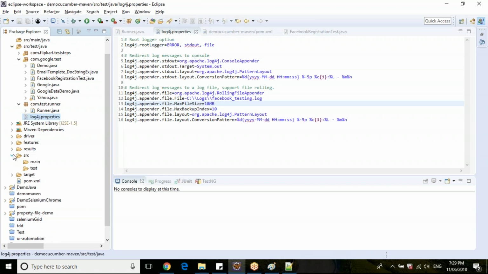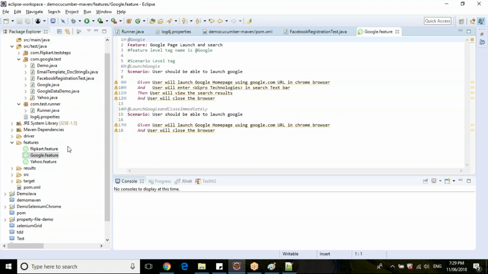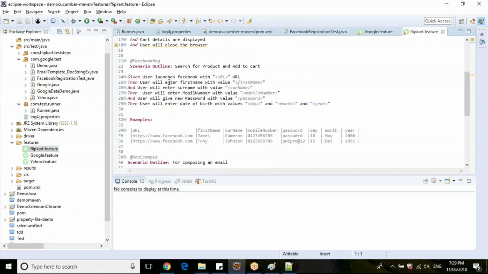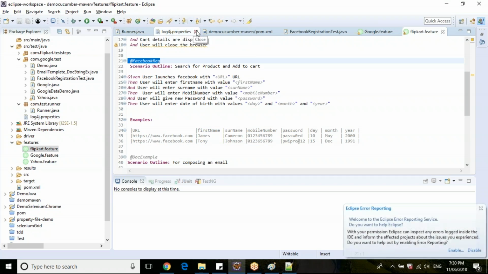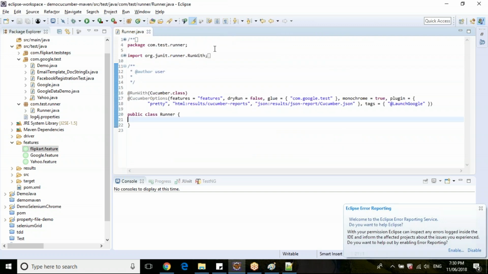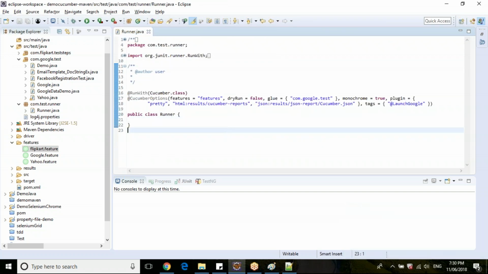To run this, which particular feature is that? Guys, it's like Google. It's not Google, it's Flipkart. It's the Facebook registration tag. Copy this tag. Where do we need to provide this tag, guys, for execution? What is the option that we need to use in the runner class for executing that particular feature? We have already provided the path of the features. It is the features folder. It's already provided.